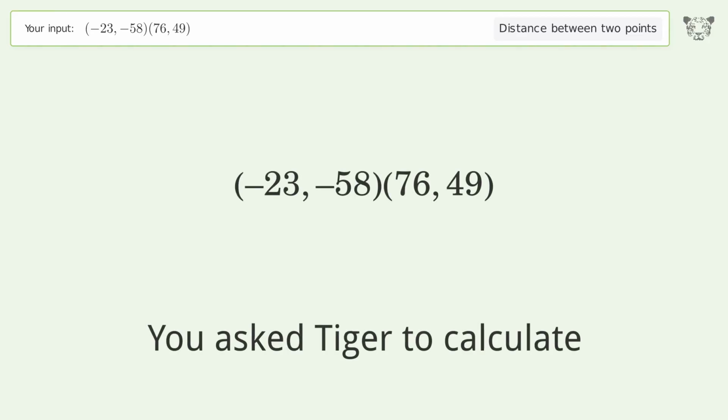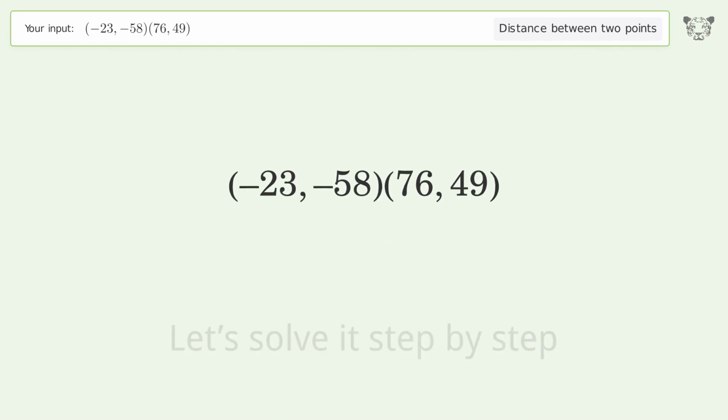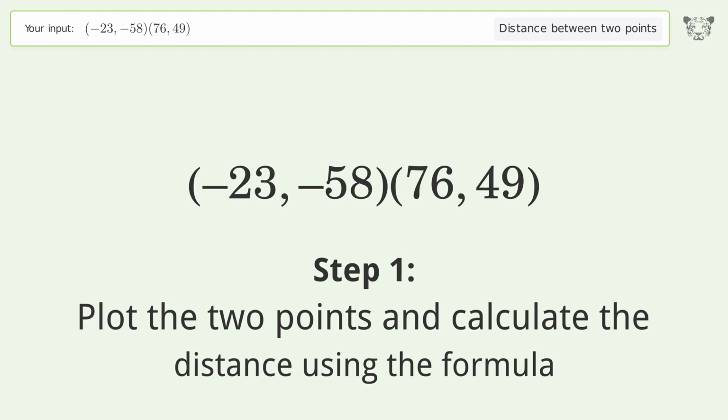You ask Tiger to calculate. This deals with the distance between 2 points. The distance between the 2 points is the square root of 21,250, or 145.774. Let's solve it step by step. Plot the 2 points and calculate the distance using the formula.